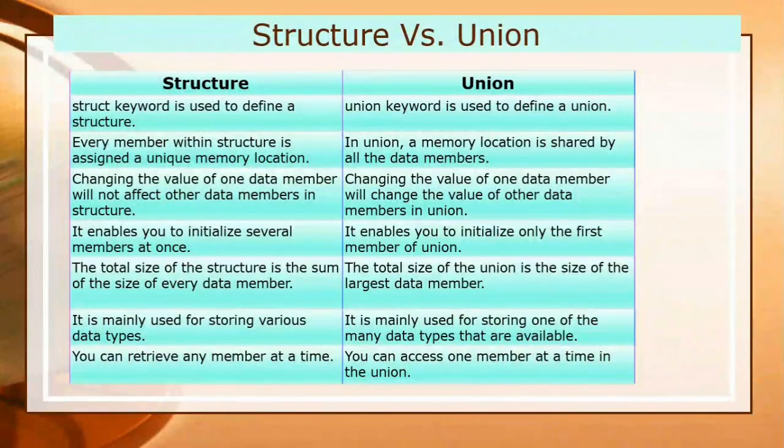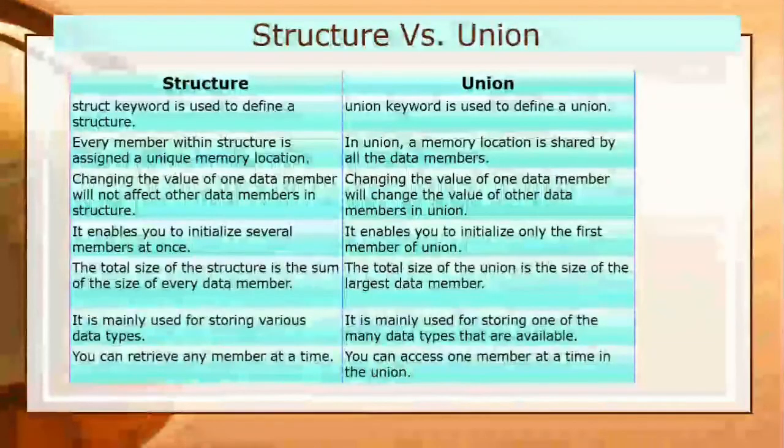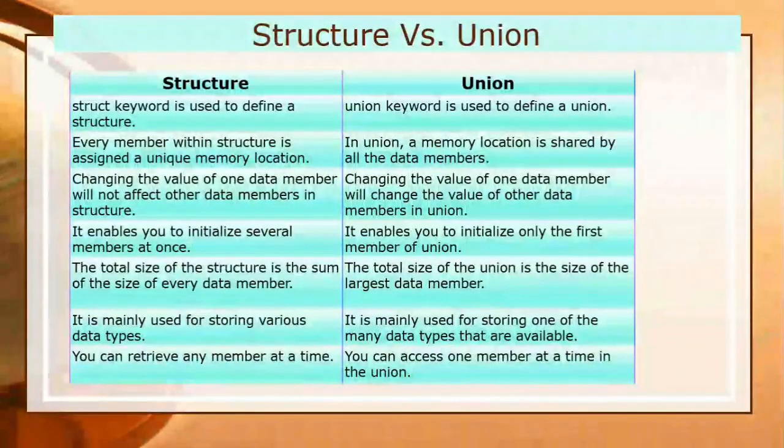As I discussed, changing the value of one data member will not affect other data members in the structure, but changing the value of one data member will change the value of other data members in case of union, because in case of union only a single block is allocated, but in case of structure various blocks are assigned to different data members. In case of structure, it enables you to initialize several members at once, but in case of union it enables you to initialize only the first member of the union.